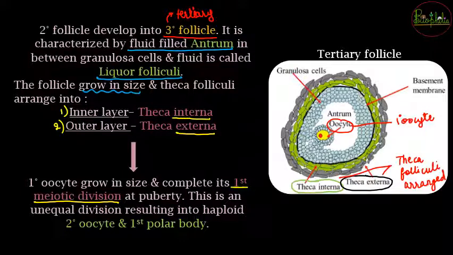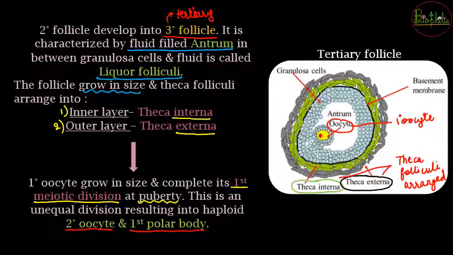As per your 12th class you know that meiotic divisions are completed in two phases, the first meiotic division and the second meiotic division. So after the tertiary follicle develops, the primary oocyte that was imprisoned inside is going to complete its first meiotic division at the stage of puberty, and once it completes the first meiotic division it is going to form a new structure, that is secondary oocyte and the first polar body.